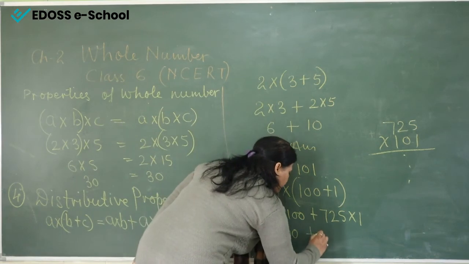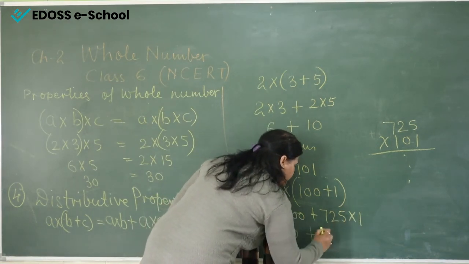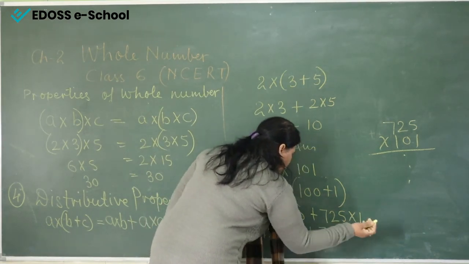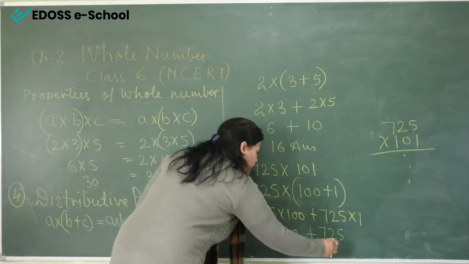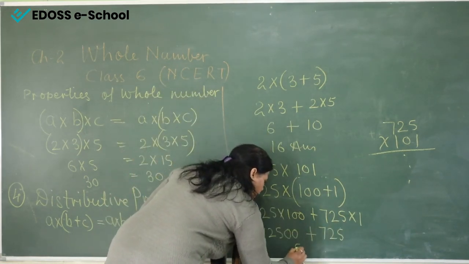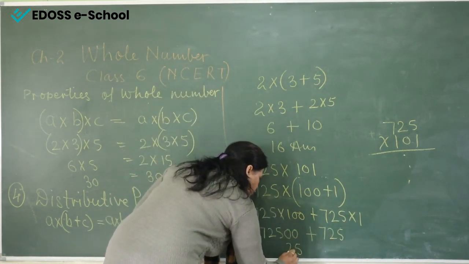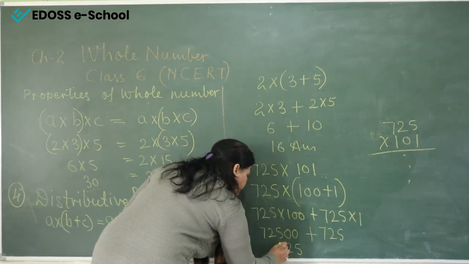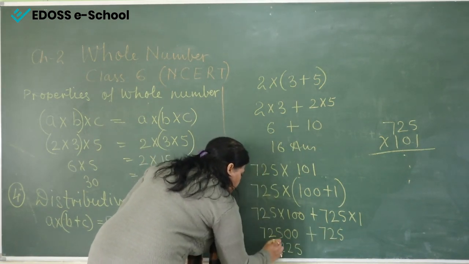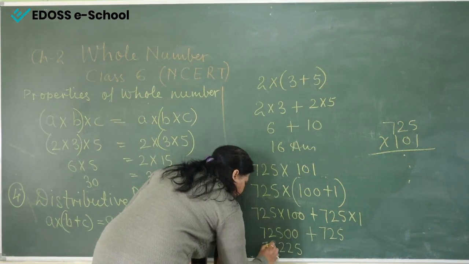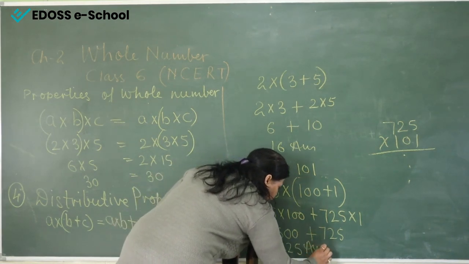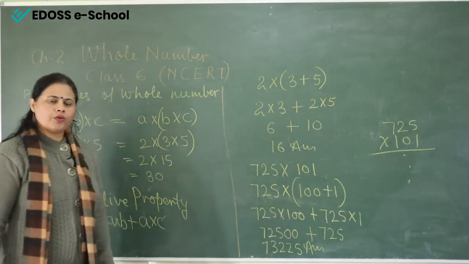Now the next is 725 ones are 725. Now easily you can add. Now see, 5 plus 0 is 5. 2 plus 0 is 2. 7 plus 5 is 12, carry 1. 2 plus 1 is 3 and here it is 7. So how you can calculate easily with the distributive law.